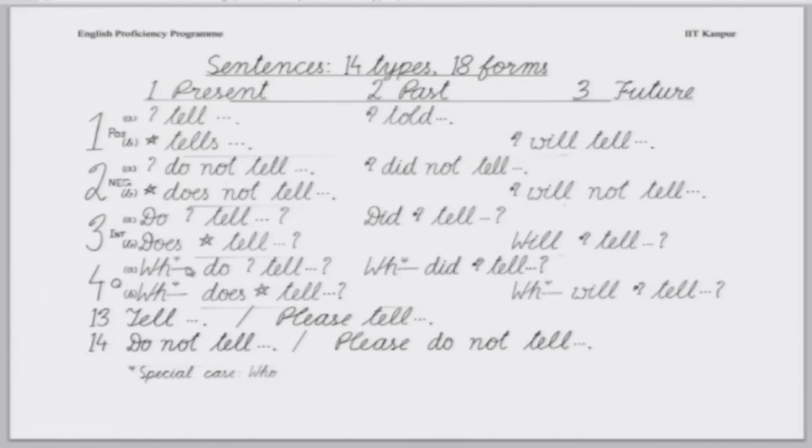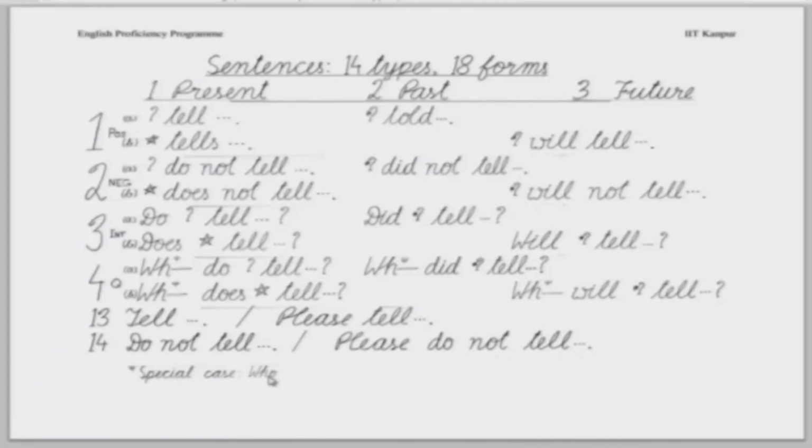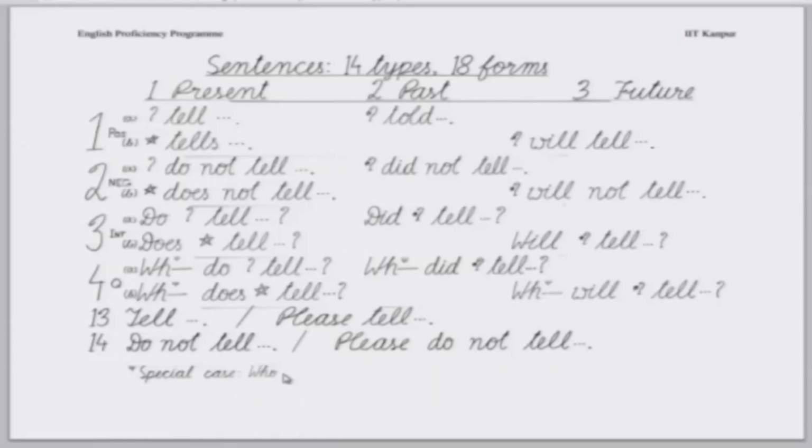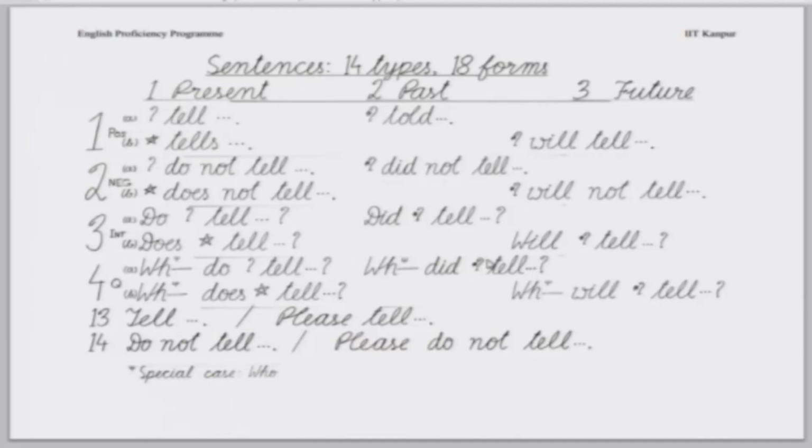Except that one point does not get covered here. Whatever we said about where, when, etc., that will not work in the case where the questioning word is who, or something that sits in place of who. For example, which also may come in that place. In some situations, what also may come. Wherever the question indicates the subject itself, then this structure will not work. For example, when did I tell? When did I tell? Okay, मैंने कब कहा?